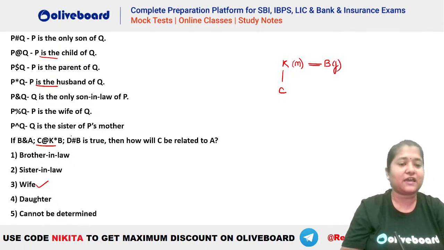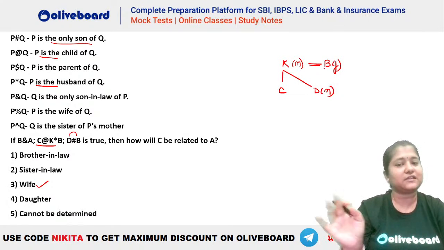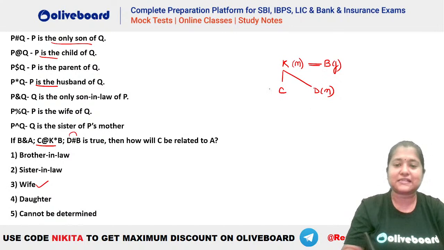Okay. Now we have D # B. What does # mean? That is only son. That means D is the only son of B. So if D is the only son, that means B has only one son, who is your D. So this C should be a female person because D is the only son of B here. So the other children of B have to be female children here. Okay. Now we have B & A. What is the meaning of ampersand here? That is only son-in-law. So you can see B is the only son-in-law of A.